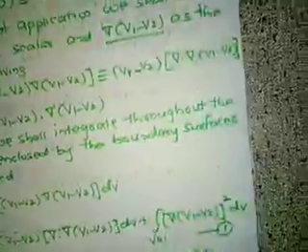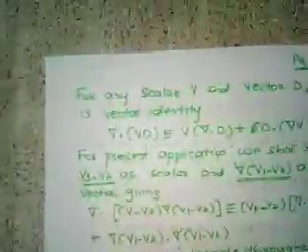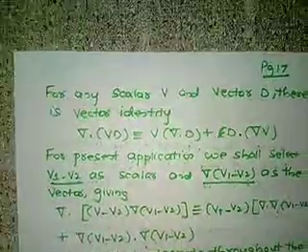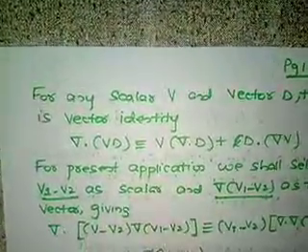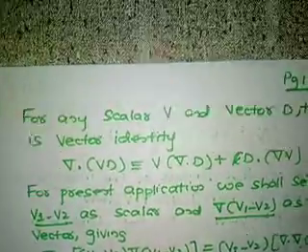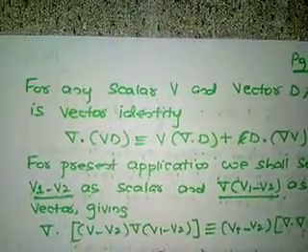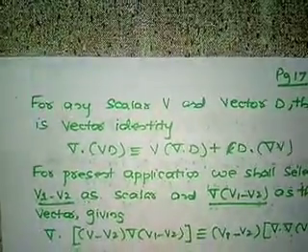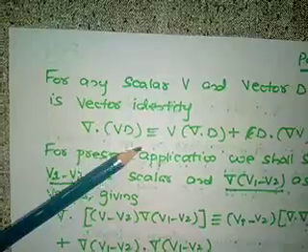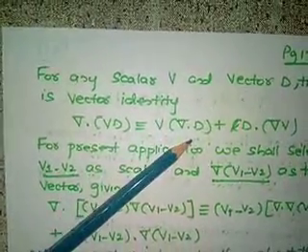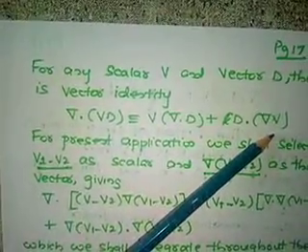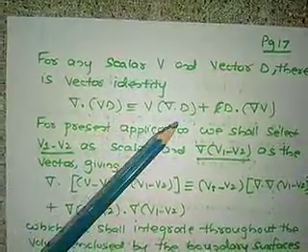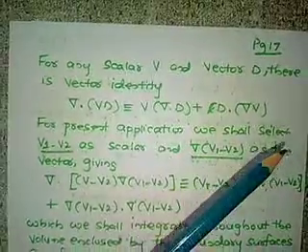For any scalar V and vector D, there is a vector identity. We used this vector identity when deriving the equation for electrostatic energy density in terms of D bar and E bar. The identity is del dot VD is equal to V of del dot D plus D dot del V. This is one of the important vector identities. Memorize it and make it perfect.